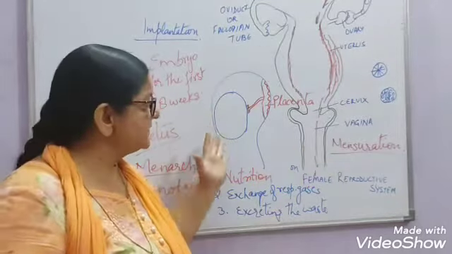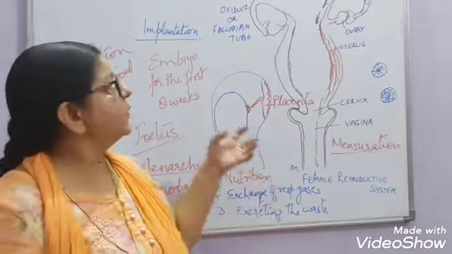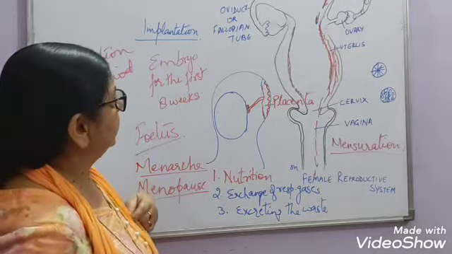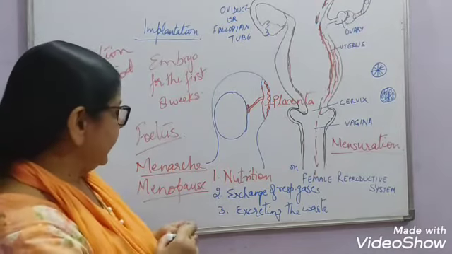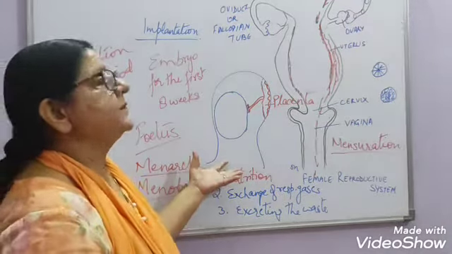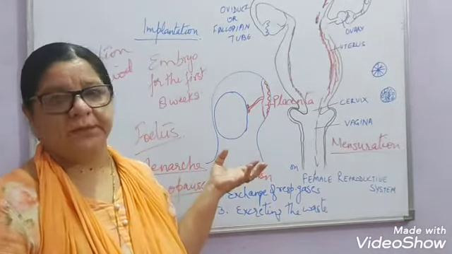All these terms you have to learn. So this is all about how sexual reproduction takes place in human males and females.